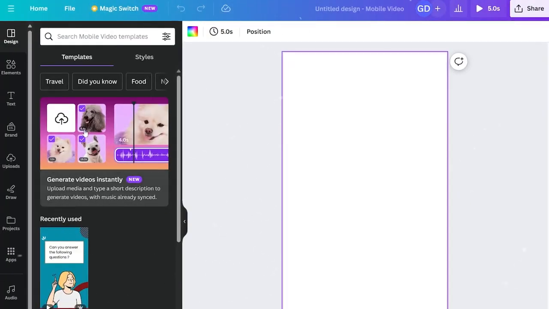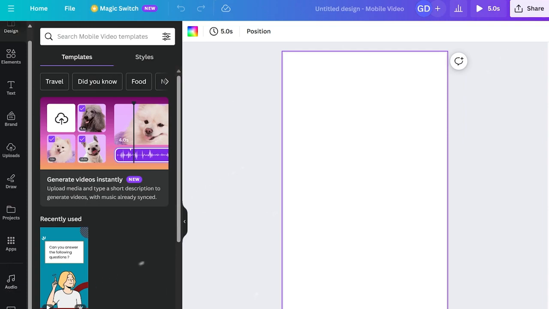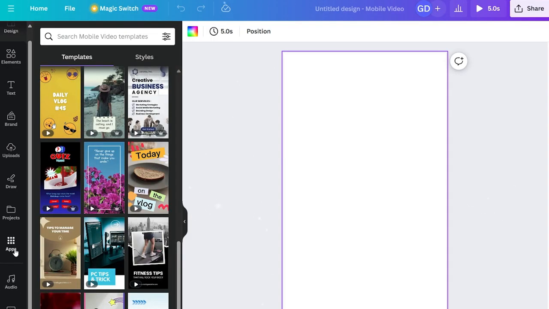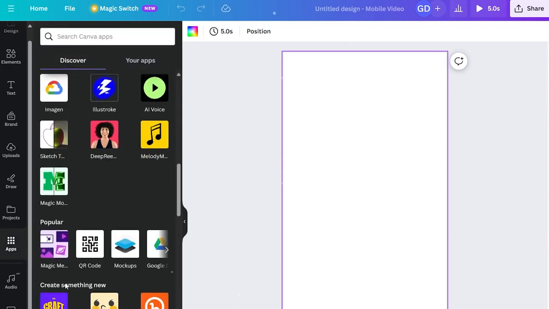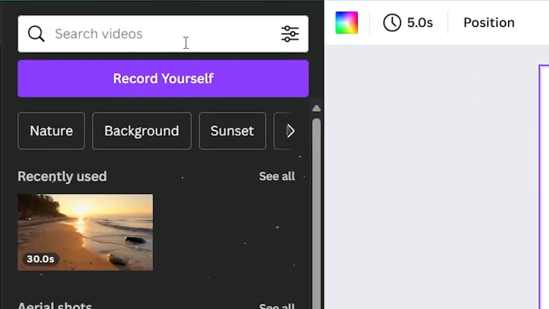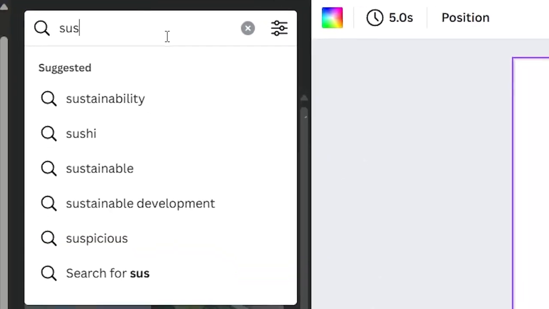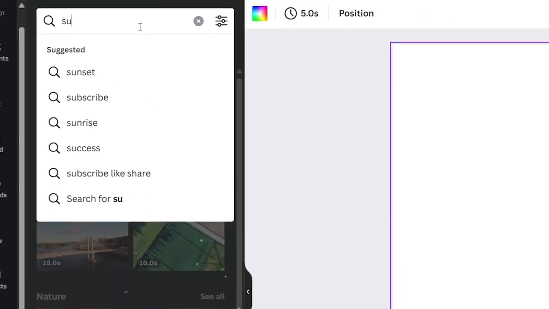The first step is to add a video background. To do this, click on Apps in the bottom left corner, then scroll down until you find videos. You can also use the search bar to locate it quickly. Once you found it, click on Videos. Now in the search bar, let's type in keywords like beach or sunset, aiming for a background video with a soothing, ambient nature similar to what you've seen in the example. For this demonstration, I'll use sunset as the keyword.